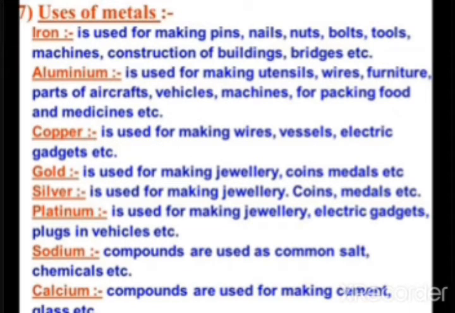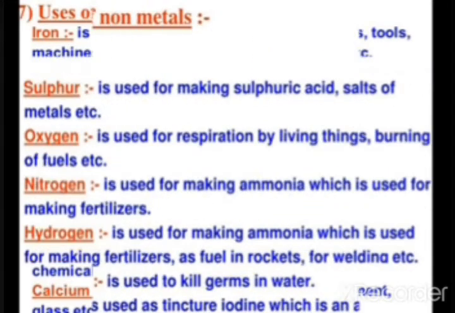The next metal is sodium. Its compounds are used as common salt, the chemical sodium chloride, NaCl. So the metal compound is used as common salt. And calcium compounds are used for making cement and glass. So children, for making cement and glass, the calcium metal has been used. So these are the different uses of the metals.